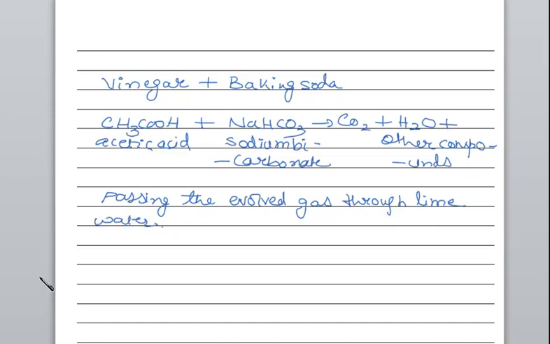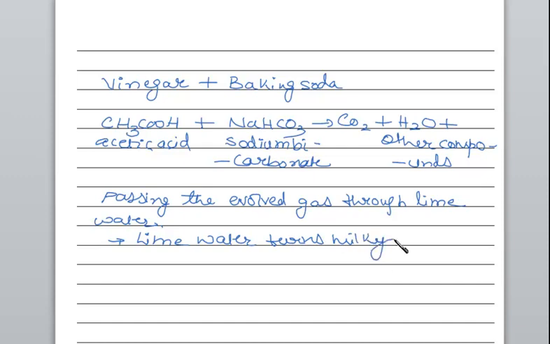Now what happens then? Lime water turns milky.